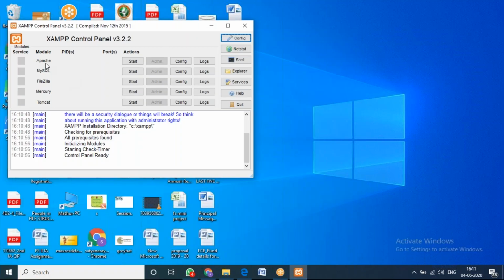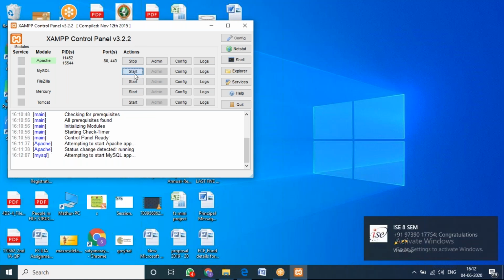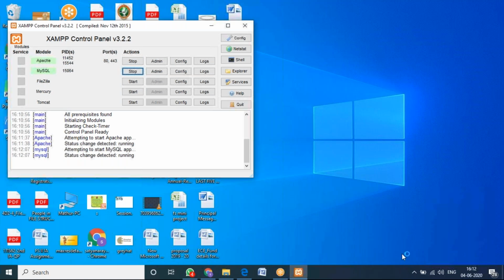Don't start MySQL directly. If you want to work with MySQL, first you need to start the Apache. So first start the Apache. It will take some time, so just wait. Once the Apache starts, how do you know whether it is started or not? Here you will get the port number and also the PIDs, the process IDs. Along with that, this button will become stop instead of start. Now you can start the MySQL.